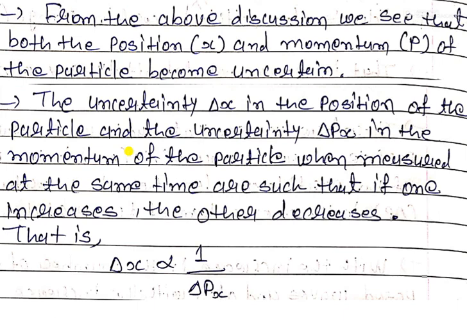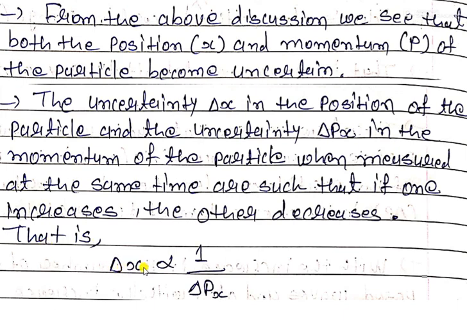From the above discussion, we see that both the position and momentum of a particle become uncertain. The uncertainty delta x in the position of the particle and the uncertainty delta px in the momentum of the particle, when measured at the same time, are such that if one increases then the other decreases.